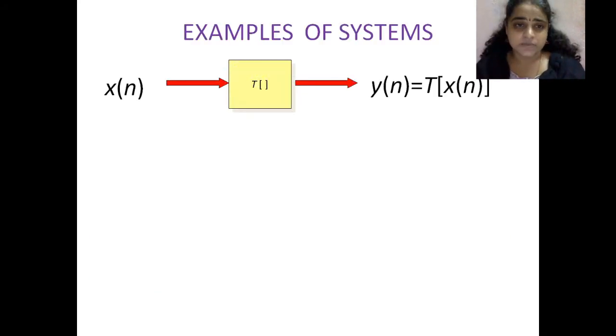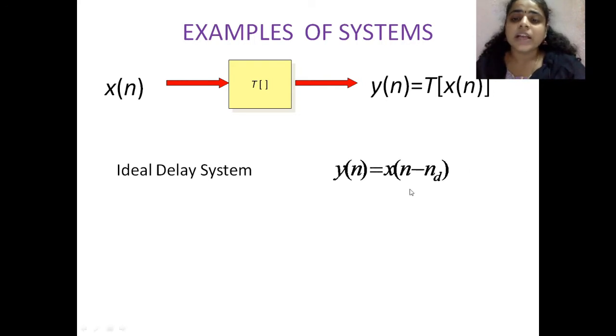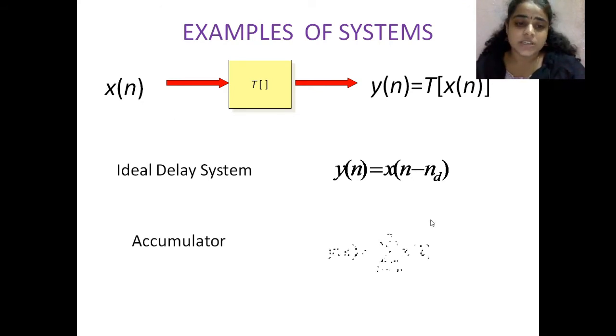Examples of systems. y of n is equal to the transformation of x of n. Some examples: if the system is an ideal delay system, then y of n is equal to x of n minus nd. There will be some change in n, that means the delay nd is introduced. If the system is an accumulator system, then y of n is equal to the summation over k from minus infinity to n of x of k, in the specified region minus infinity to n. These are some examples for discrete time systems.